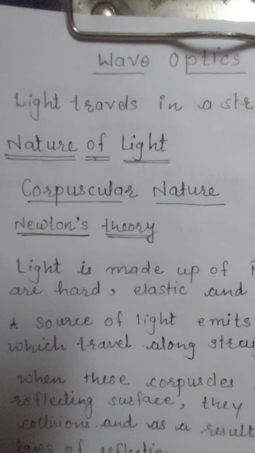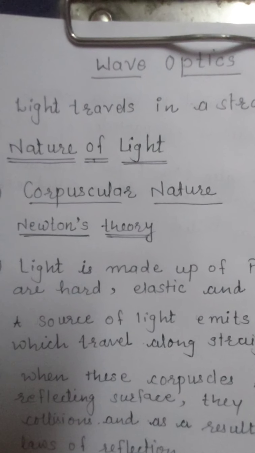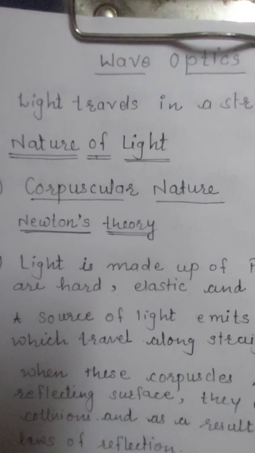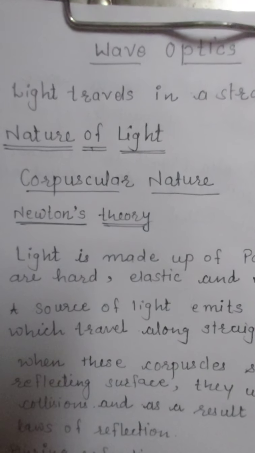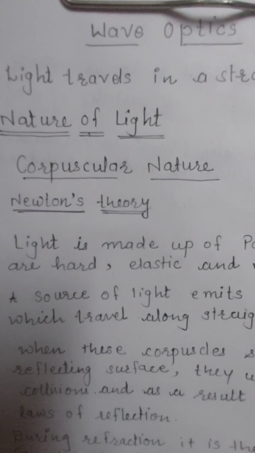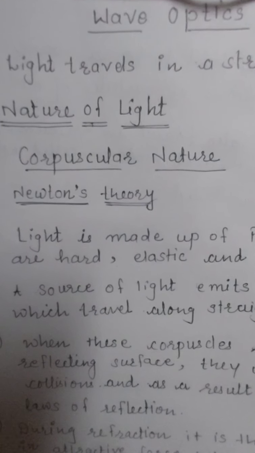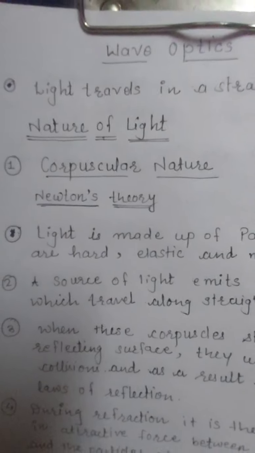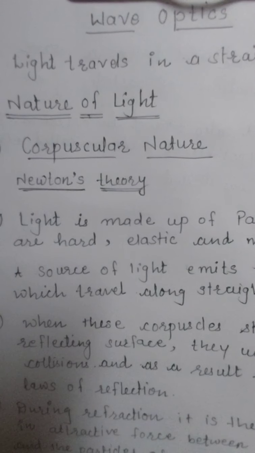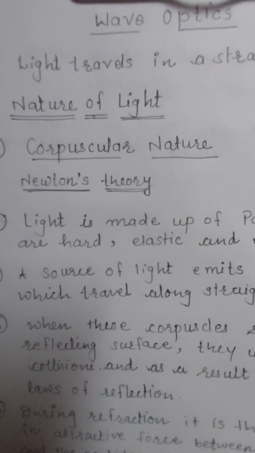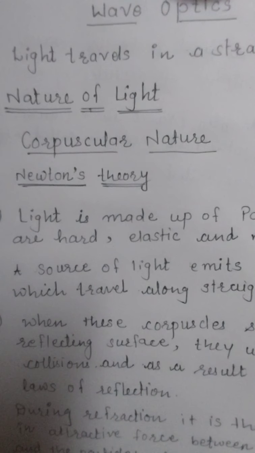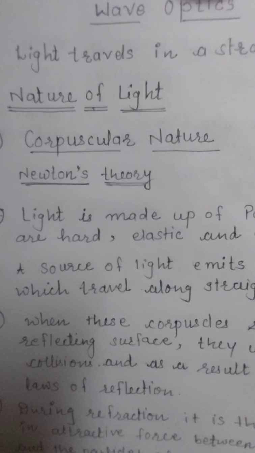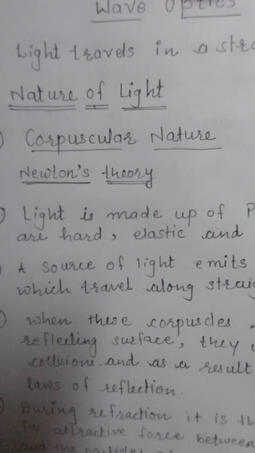So this year under wave optics we are going to study what is the nature of the light exactly. Let us go for the nature of light. Very previously, it was assumed by Newton that the light is made up of particles, very tiny particles.